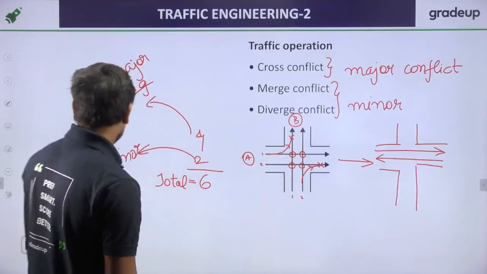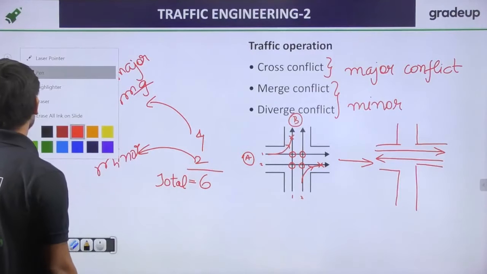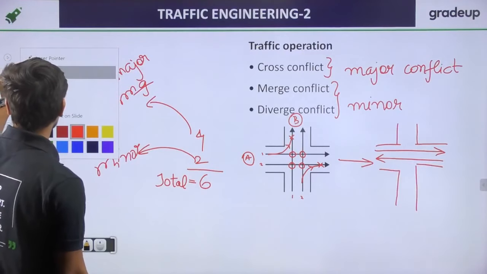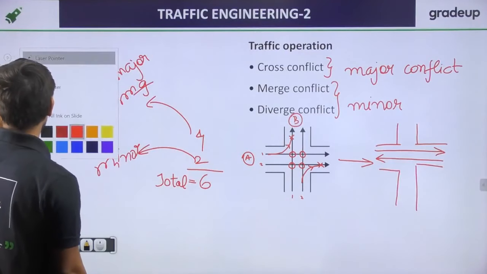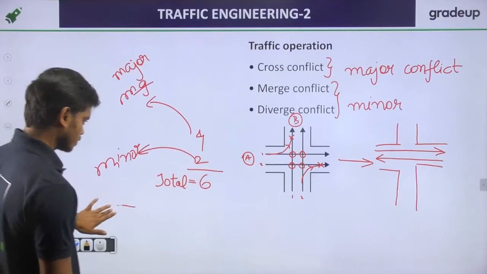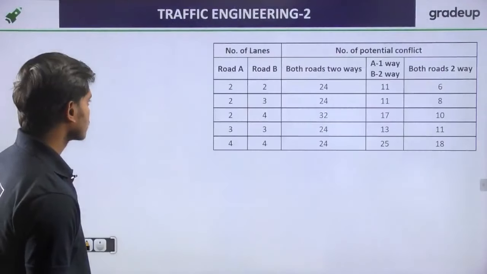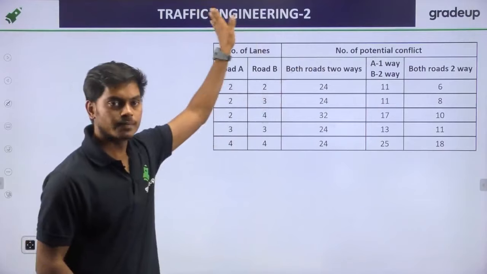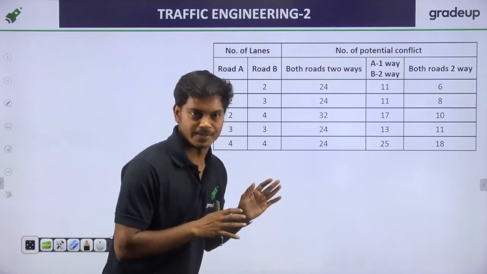Now if I want to tell you how I will change this, give me a minute. Here I have a whole chart, and I'll explain what the things are here.